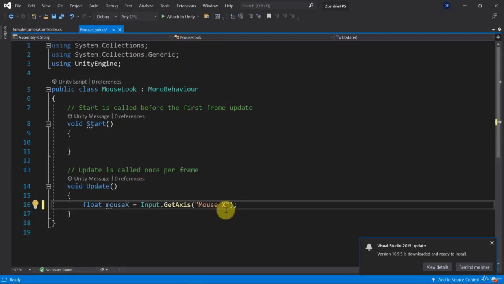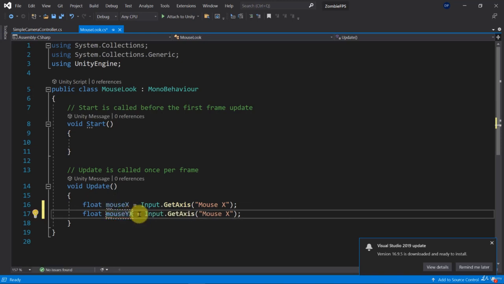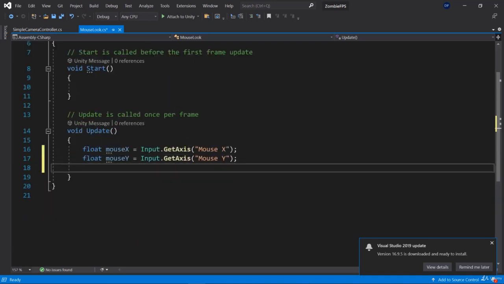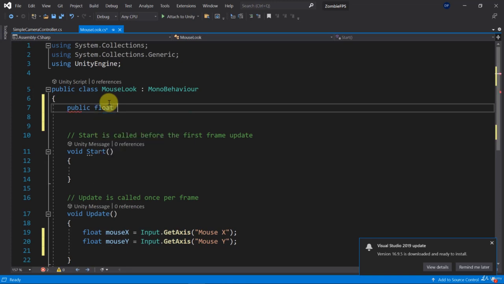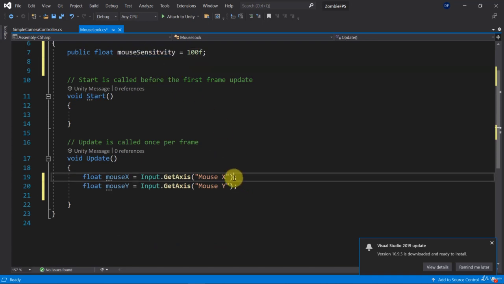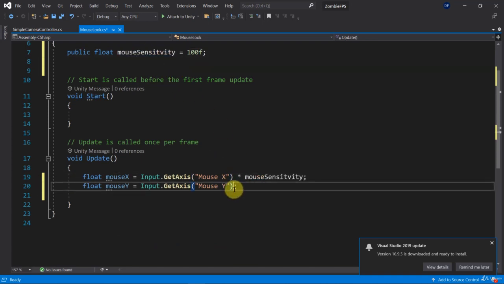So let's use those. So first of all, we have our X position, and we will also need the Y position. So let's go ahead and add that. It will be called mouseY, and it will get the Mouse Y axis. You need to make sure that you write it exactly this way, otherwise it won't work. So now, as I said earlier, we will need the sensitivity, so the mouse sensitivity. So let's create a public float value mouseSensitivity, pretty long name. I'm going to set that to 100. We can modify it later. And now we can actually use this mouse sensitivity to multiply it to our inputs that we get. Okay, so here, let's multiply that to both of them.